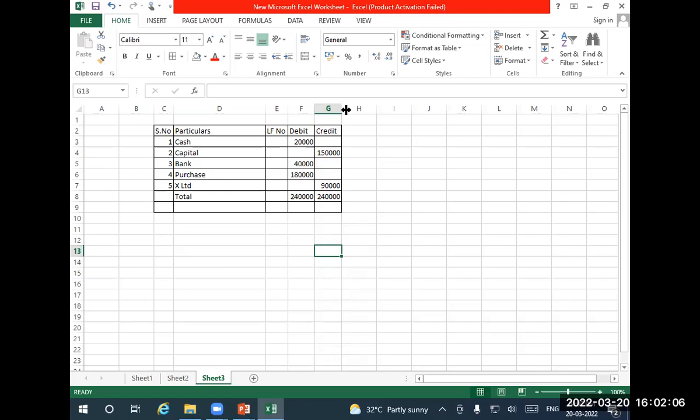In profit and loss account, we are going to compare the income with the expenditure. We are going to subtract the expenditure from the income. If anything is in excess, that is called profit. If anything is in short, that is called loss. This only you are going to do. In balance sheet, you are going to take the total of assets and the total of liabilities and equity separately. Both should be equal. That's all. This is what you are going to do.